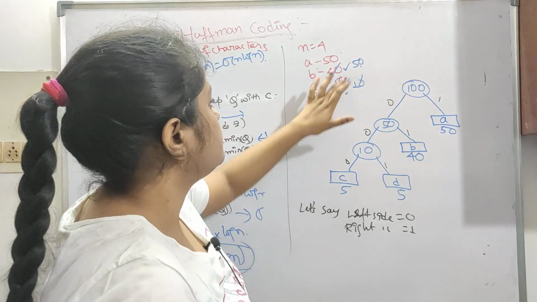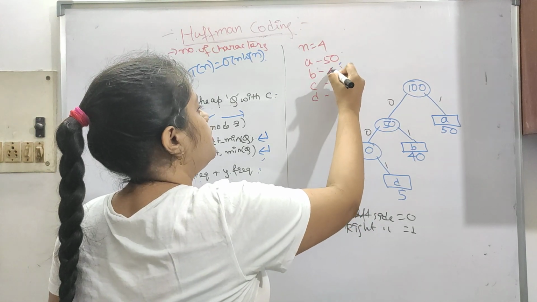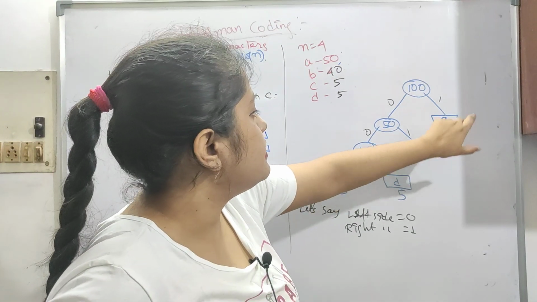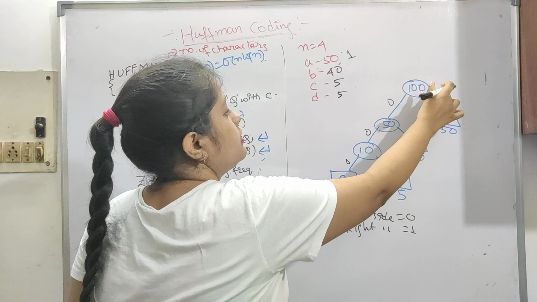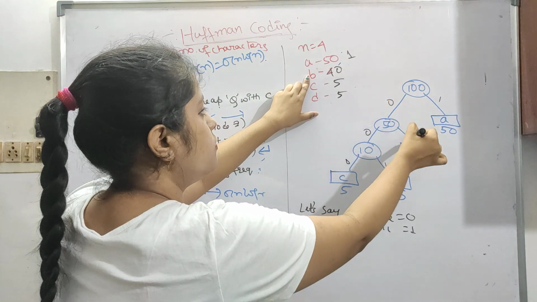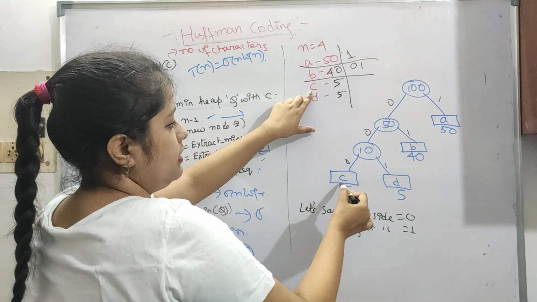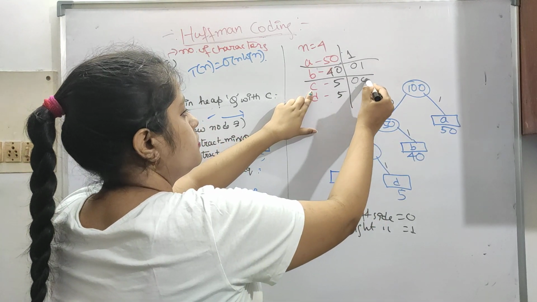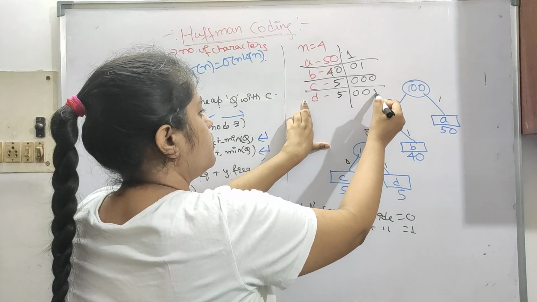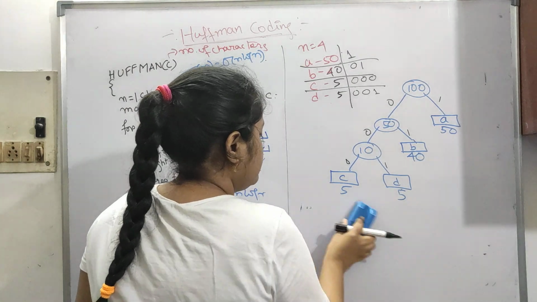Now here the given were 50, 40, 5, 5. A is coming as only 1. B is 0, 1. C is 0, 0, 0. And D is 0, 0, 1.